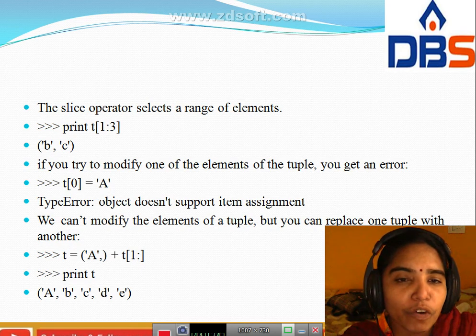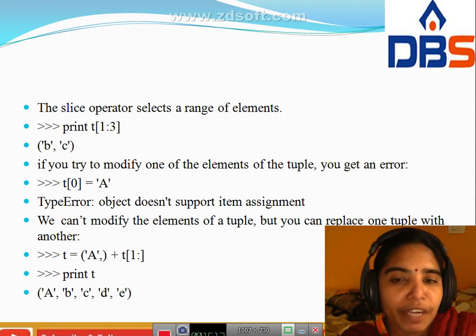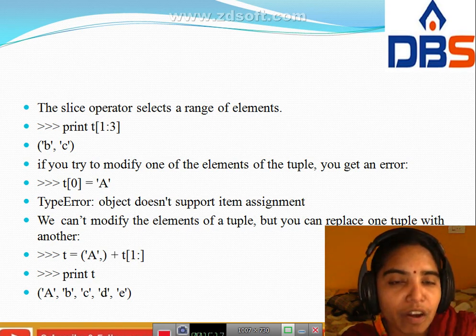Here, if we try to modify one of the elements of the tuple, we get an error. Why do we get an error? Because a tuple does not change. Once we create the tuple, we can't change it, because it is immutable data.